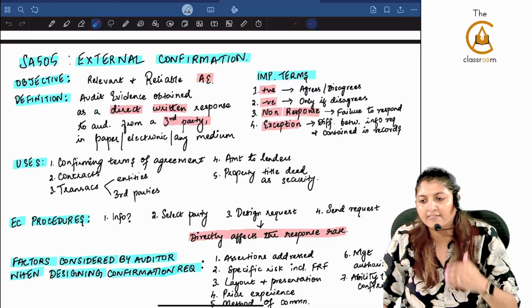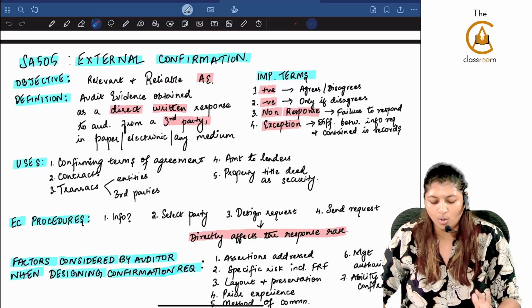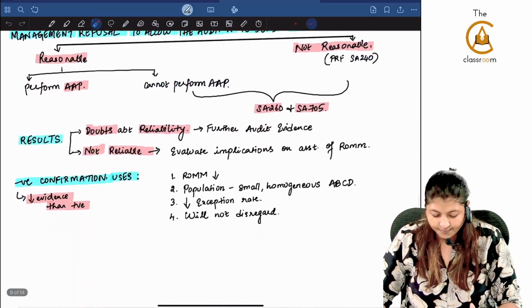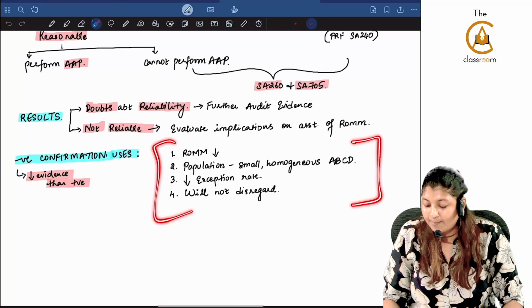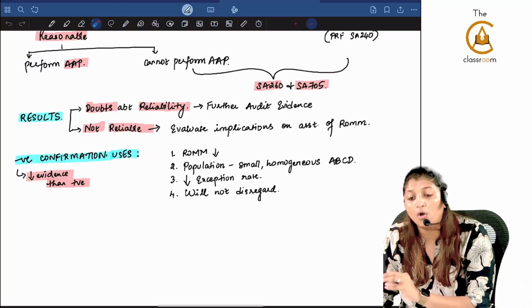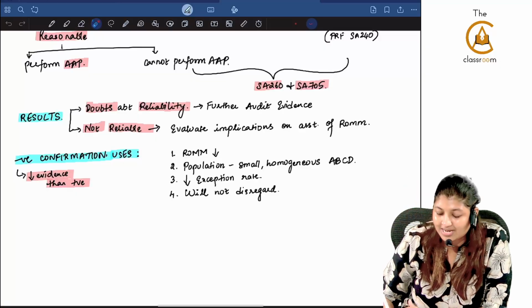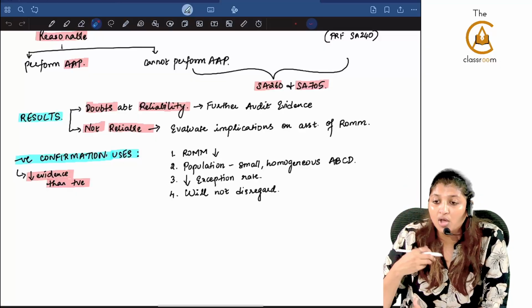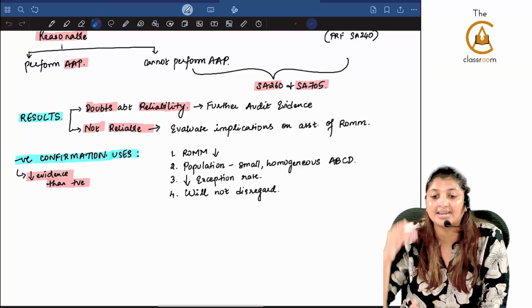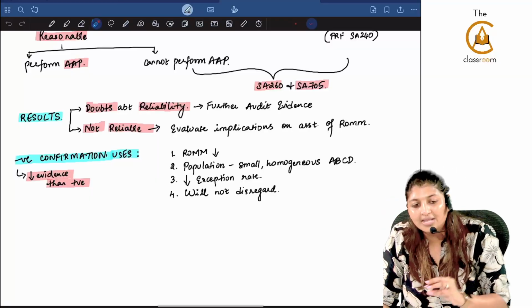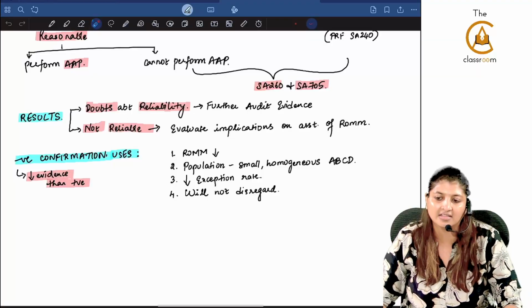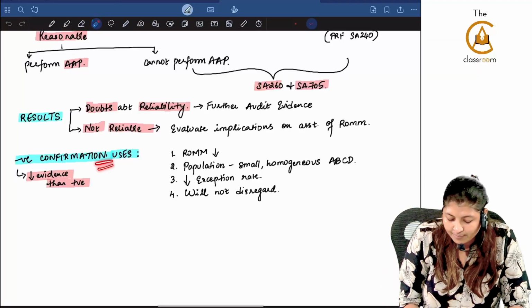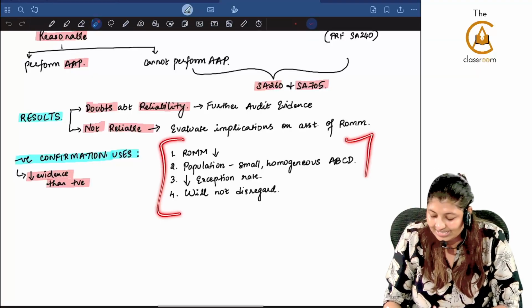Can you use negative in all circumstances? No. When will you use negative? When the risk of material misstatement is low, when the population is small and homogeneous account balance, class of transaction and disclosure. When you know that the exception rate will be low and you know that he will not throw the request in the dustbin, will not disregard the request. So negative confirmation uses are only these 4.